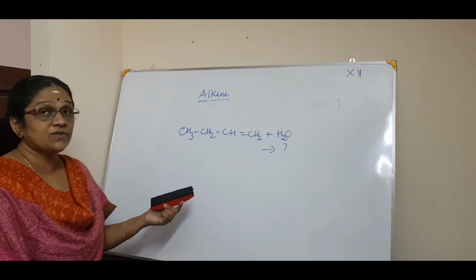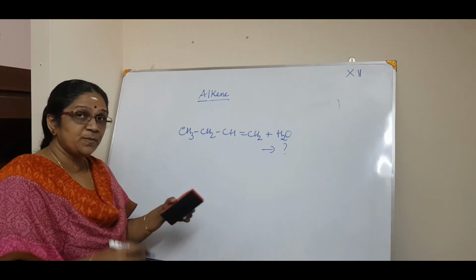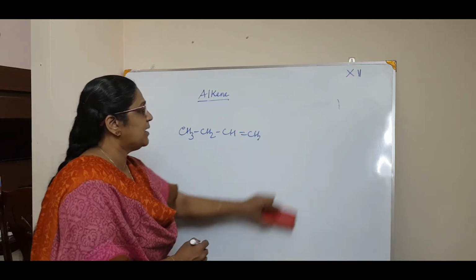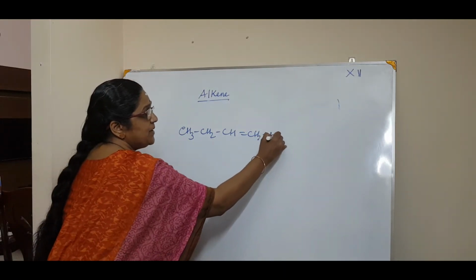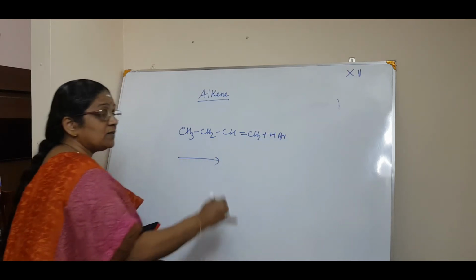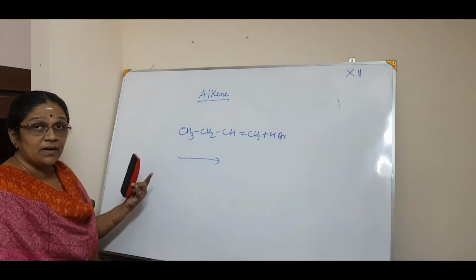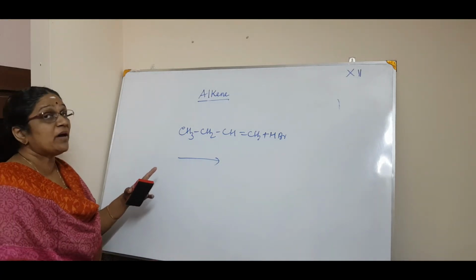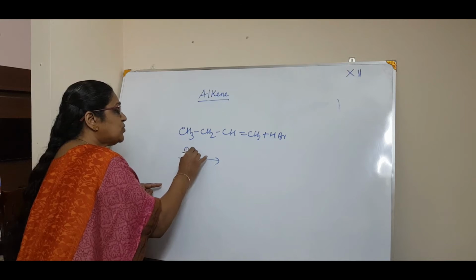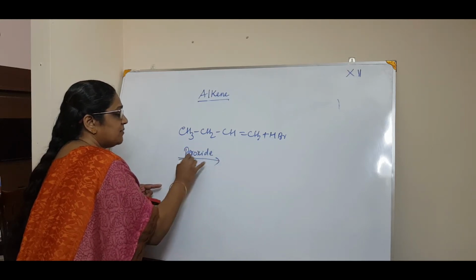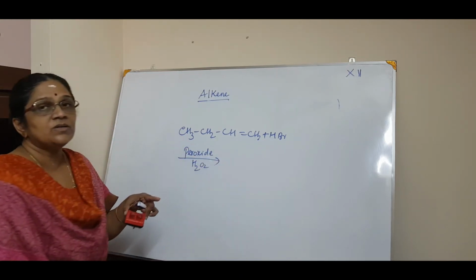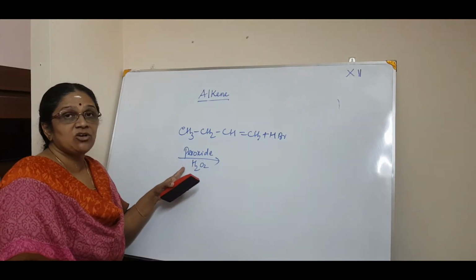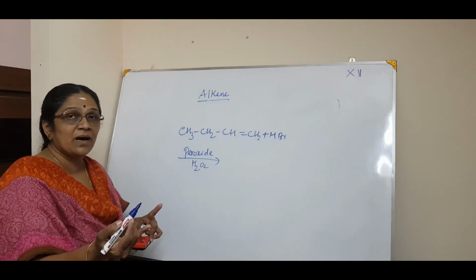Now, what is anti-Markovnikov's rule? Anti-Markovnikov's means reverse of that. For example, if I take this example itself, in anti-Markovnikov's rule, what happens? Plus HBr. Anti-Markovnikov's rule or Kharash effect will take place only in presence of peroxide. That is why it is also called the peroxide effect. For example, H2O2. So anti-Markovnikov's rule takes place only in presence of a peroxide, and reverse to the Markovnikov's it happens.